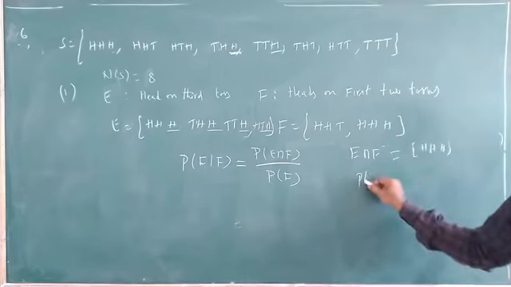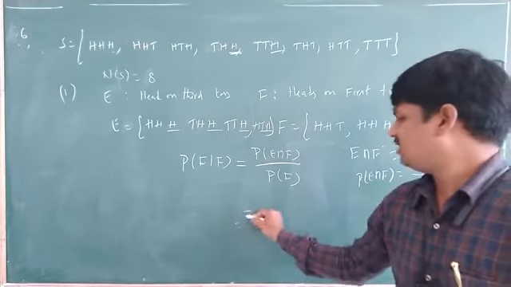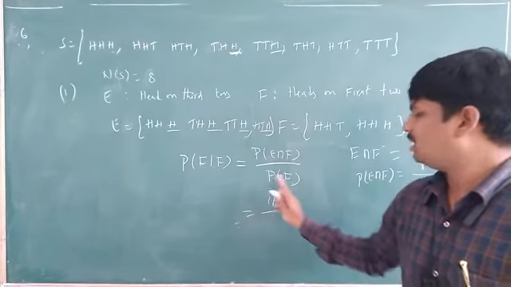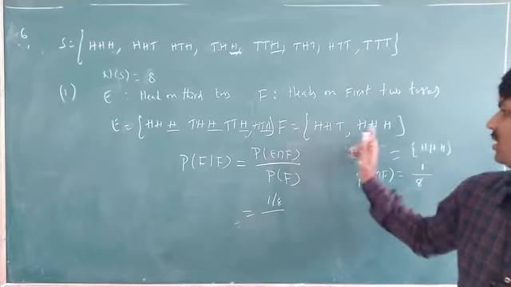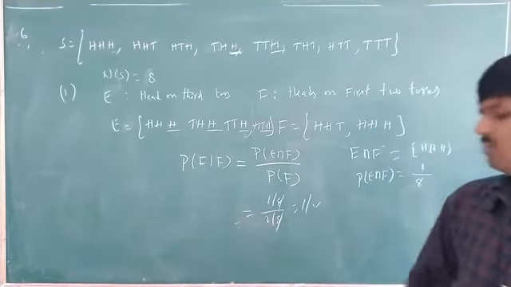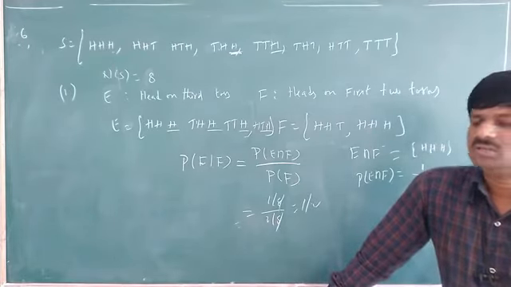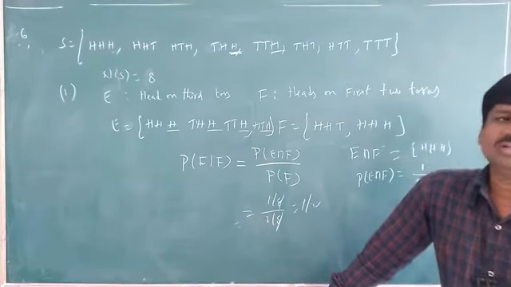So the probability of E intersection F is equal to 1 by 8. So this value will be 1 by 8 divided by the probability of F. The probability of F is 2 by 8. These two will get cancelled. What is the chance? 1 by 2. Understand? So in this manner we have to solve this type of question.